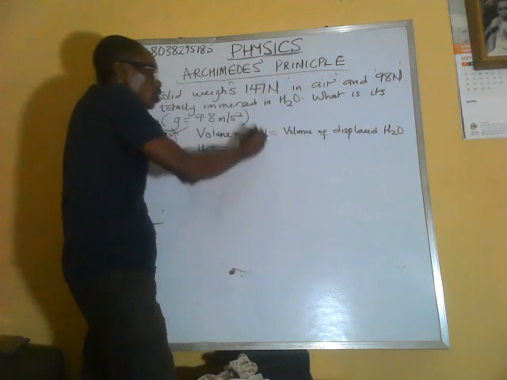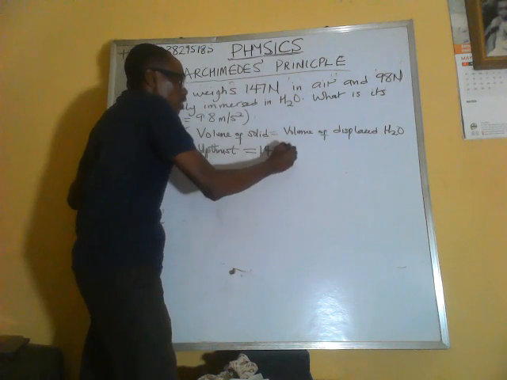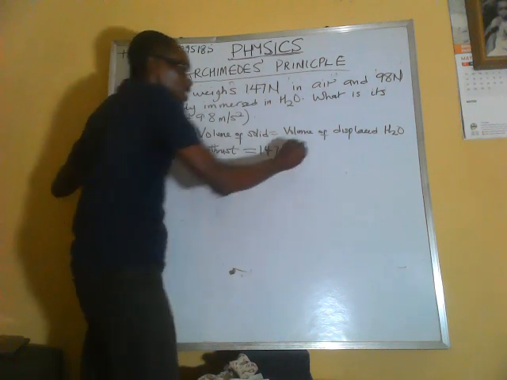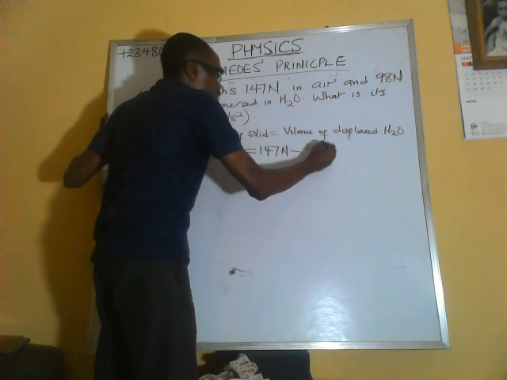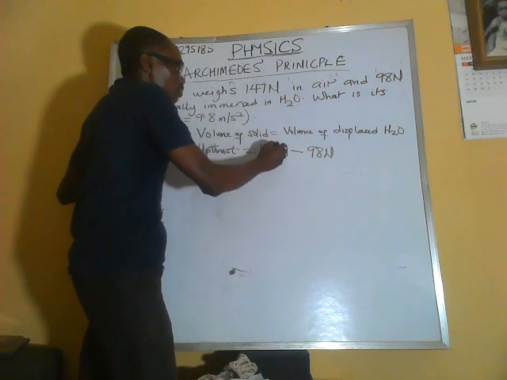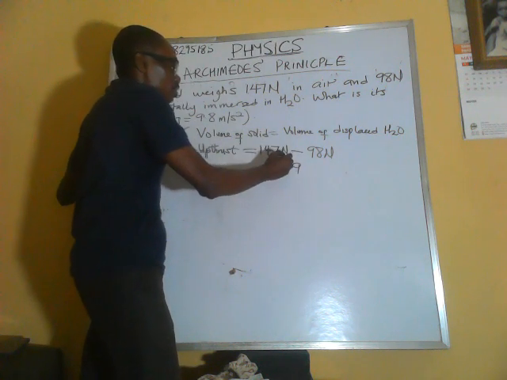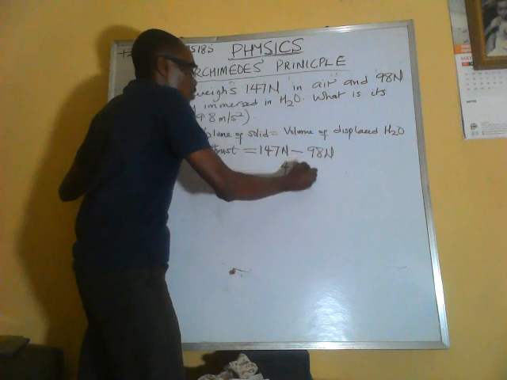So it weighs 147 Newton in air. In water it weighs 98. So 147 minus 98 gives us 49 Newton.